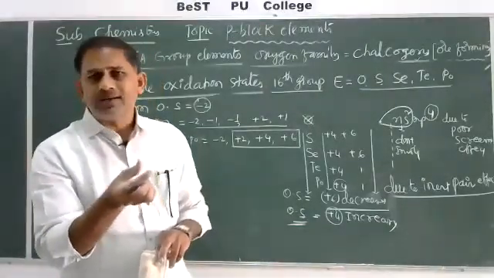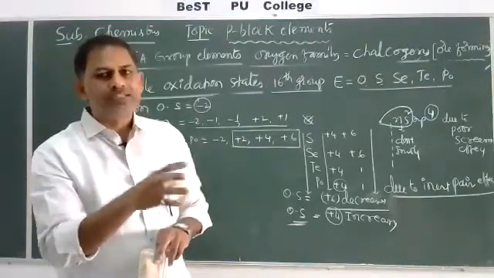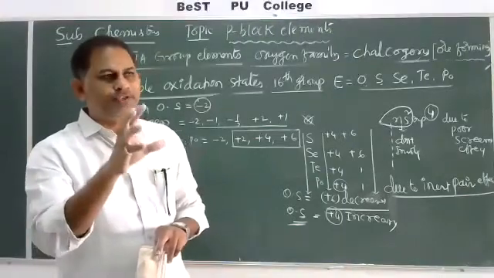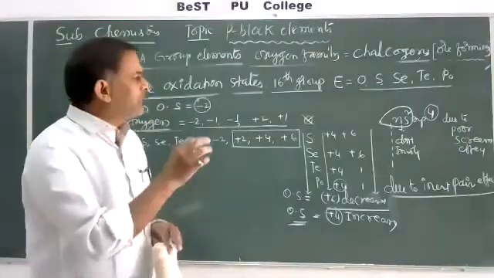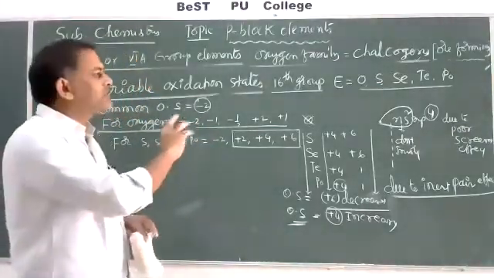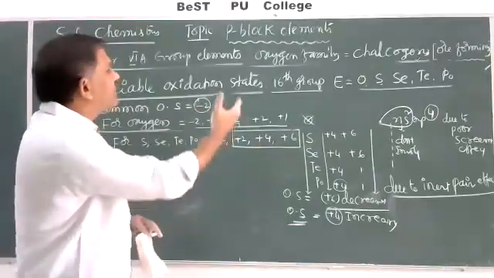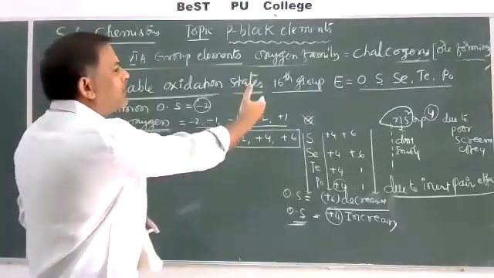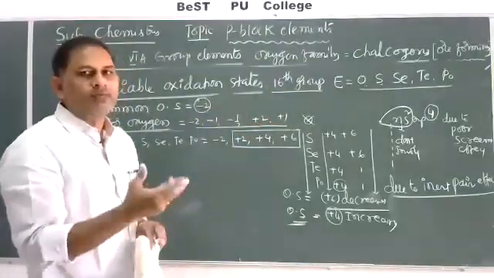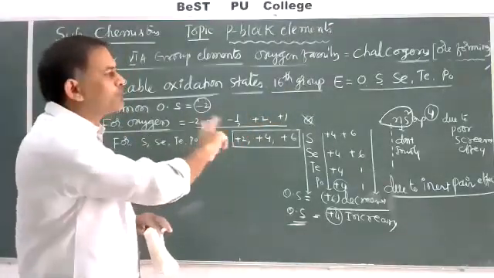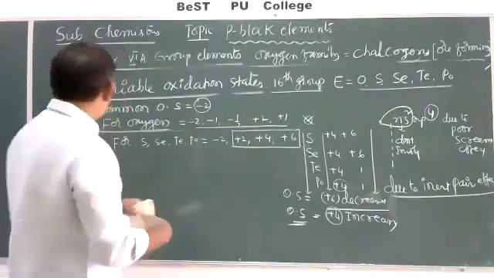The number of compounds and chemical properties are fewer. Then the 18th group again is somewhat less. That's why you should concentrate and read thoroughly the first unit of p-block elements, the first part, that is 15th group elements. We'll get the complete idea about all properties and important points of group elements. Then the next part is about some important compounds of 16th group elements. Compounds change from group to group. That's the main difference between one group and another group. Okay, take care. Tomorrow I'll discuss some important chemical properties.